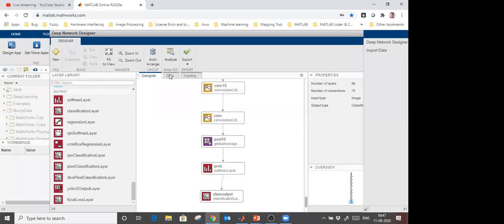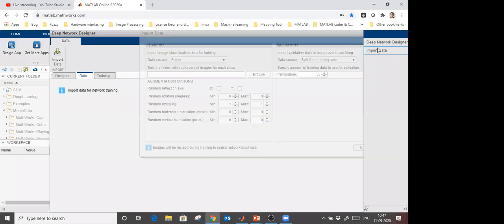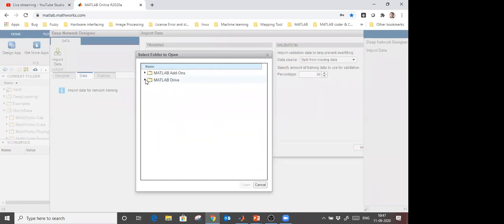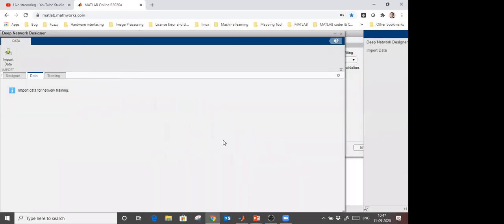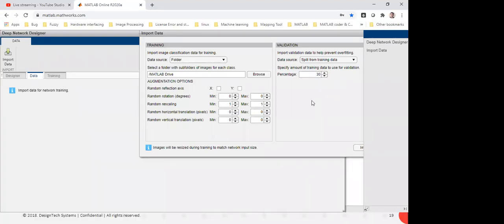Now the next step is that we have to import the data. We have an import tool in this app to import that folder, I mean this merchant data which we had here as images. So from here I can go and import data. Here you see that I'm going to browse that folder. This is in MATLAB Drive, and the main folder name is merchant data. I select it. Further, these images are just taken from a camera, and no noise is added there. There is no rotation.